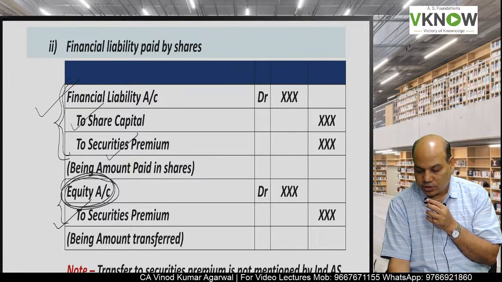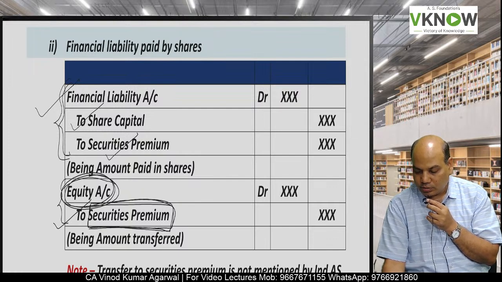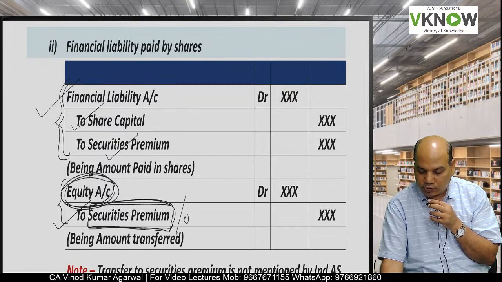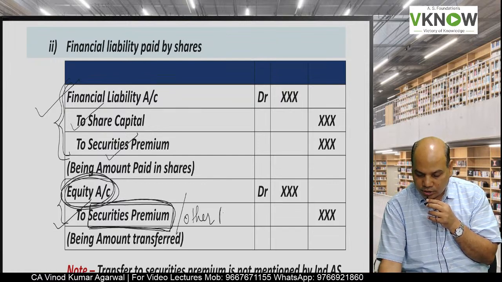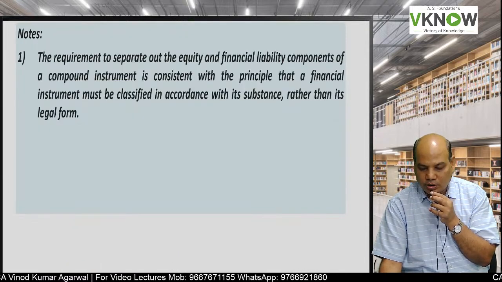Although the standard does not tell you which account you will credit, normally we will transfer to securities premium, or we can transfer to any other reserve also if there is any balance in the equity account.